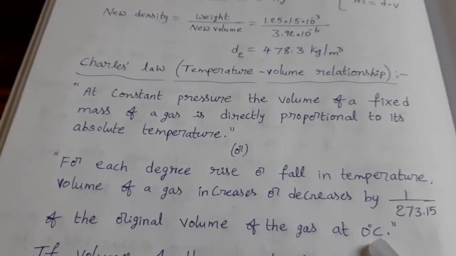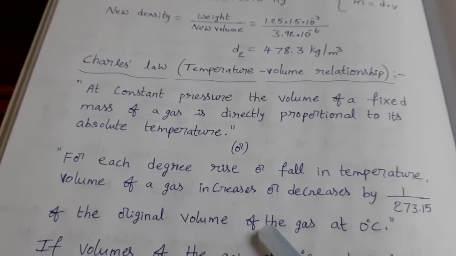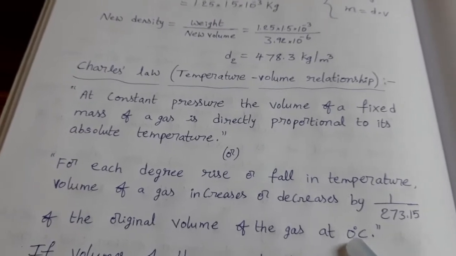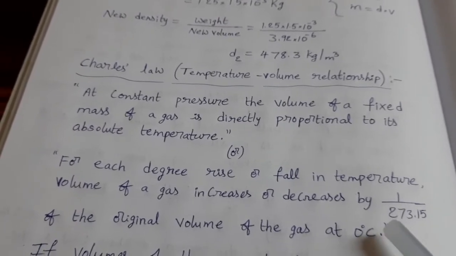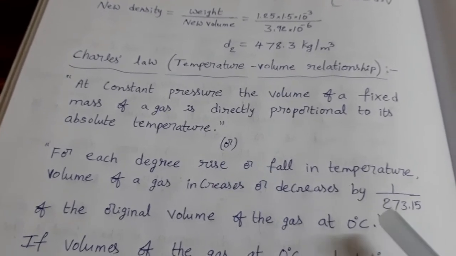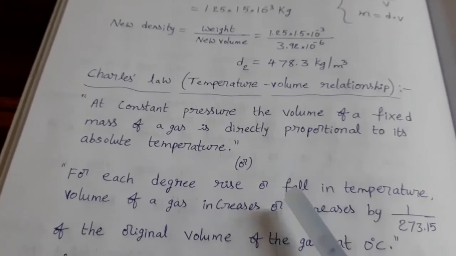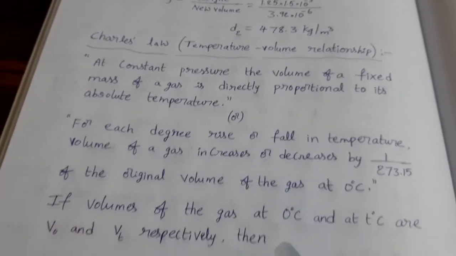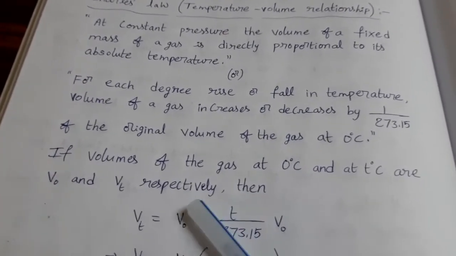At 0 degree Celsius, gas has some volume. Now, from this temperature, if we increase 1 degree Celsius, so temperature changed from 0 degree Celsius to 1 degree Celsius, volume of the gas also increases. How much amount increases? See this one.